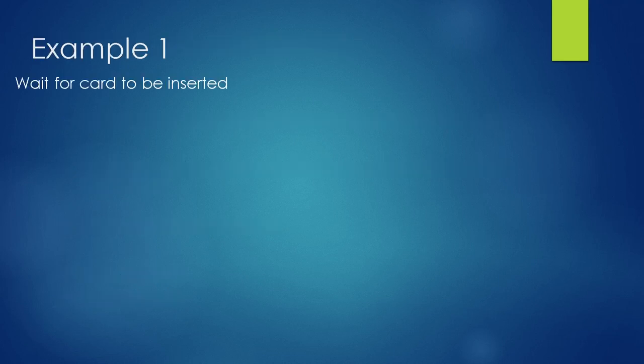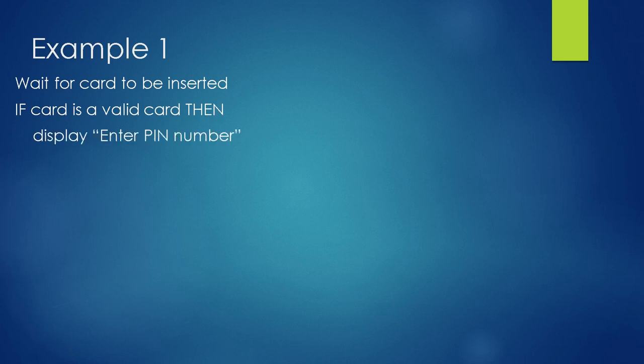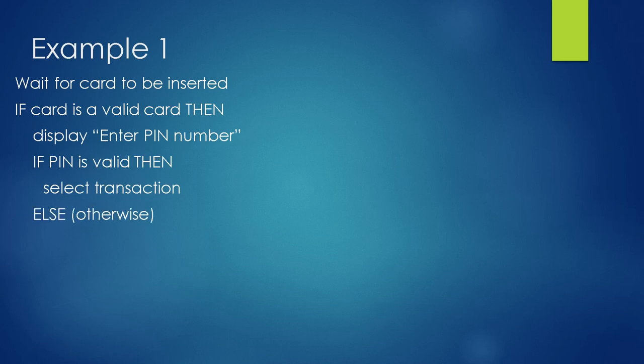So this is one example, the example of an ATM card. Once the card is inserted into the particular ATM, if the card is a valid card, then it is going to display the message, enter the PIN number. If the PIN is valid, then it is going to show us the next option to select the transaction.